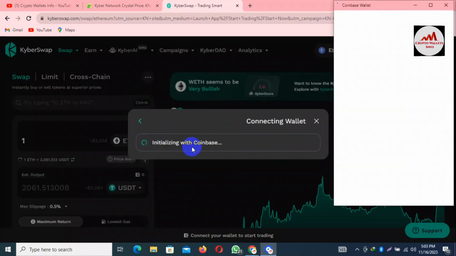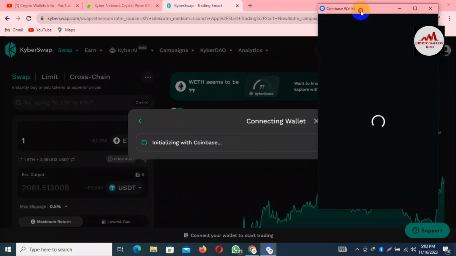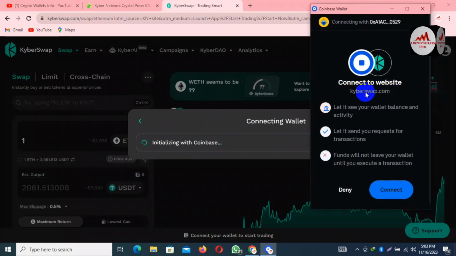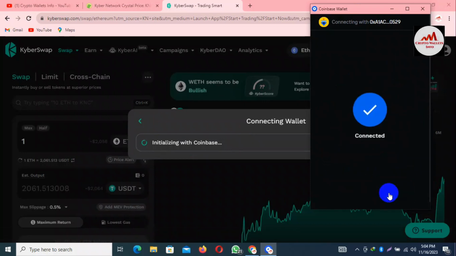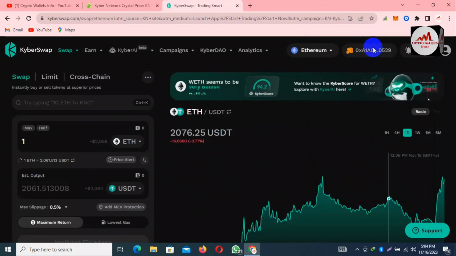Now, interacting with Coinbase, a pop-up opens in front of me, and the Coinbase wallet is open. It says it can see your wallet balance and activity, and let it send you requests for transactions. Funds will not leave your wallet until you execute a transaction. Okay, so I'm going to click on connect. Now as you can see, we have successfully connected our Coinbase wallet with KyberSwap.